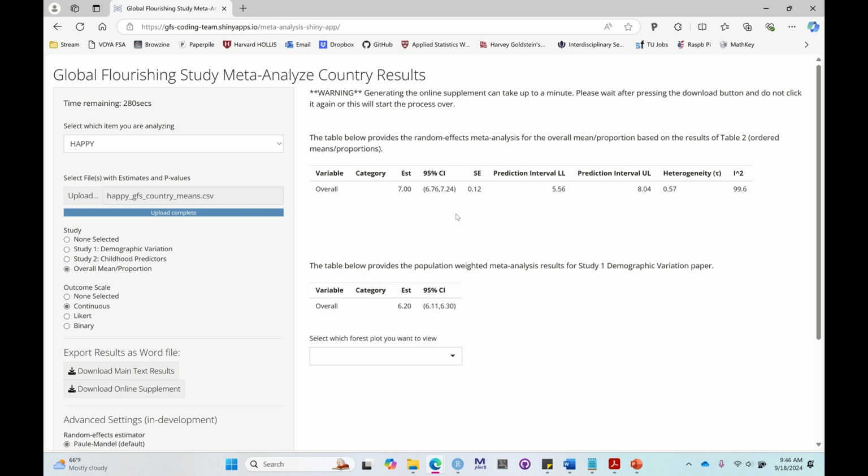And boom, we get the overall meta-analytic mean, the standard error, the confidence interval, the prediction interval for the overall mean, and the estimate of heterogeneity, tau and I squared. There's no p-value in this case because it just doesn't really make sense for this outcome, because there's no p-value associated with the table. And so there we go. That's how we can get the overall meta-analytic means just by pulling the results from table 2 or the ordered means table in each of your papers.